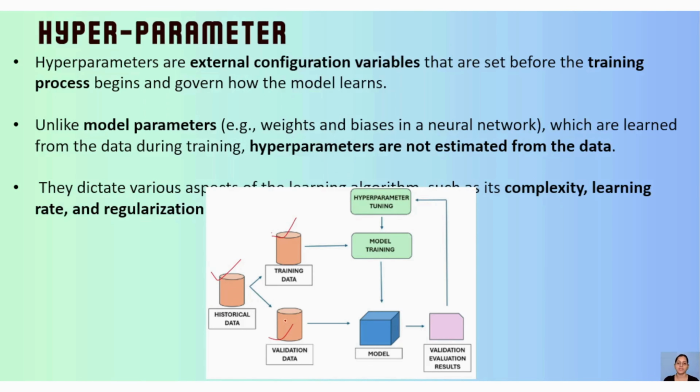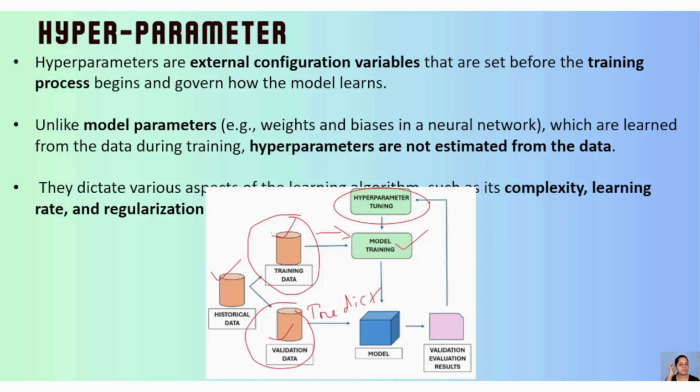Then the training data goes for model training, and with the validation data we predict the output. The hyperparameter tuning part will come before training the model.